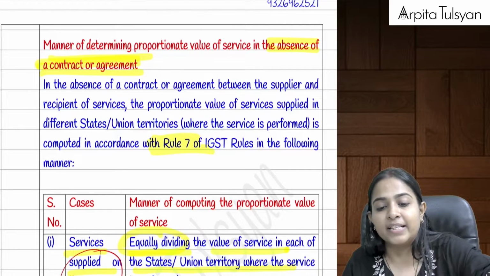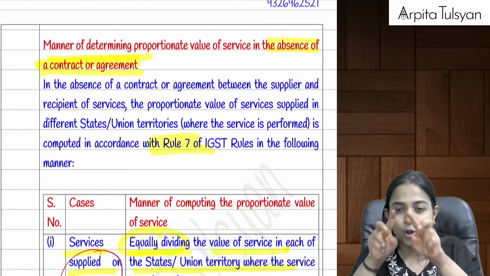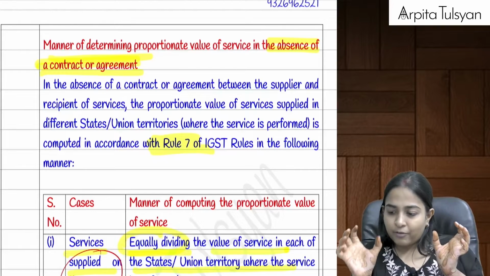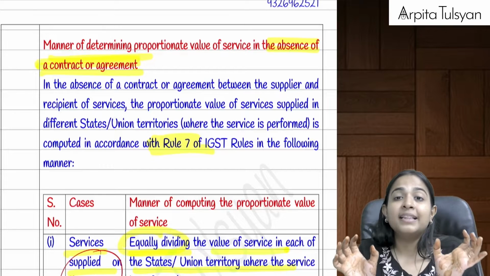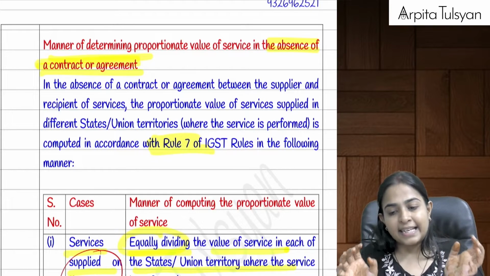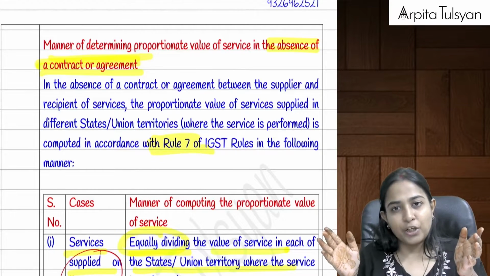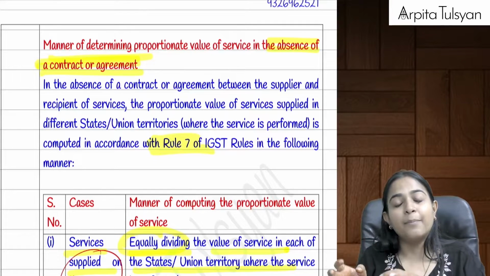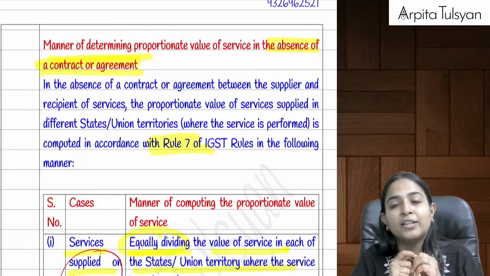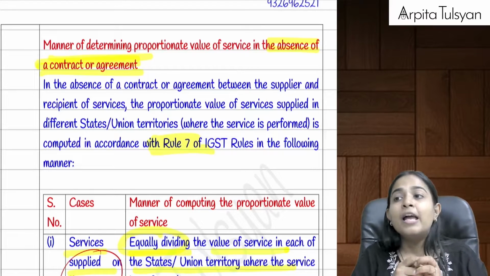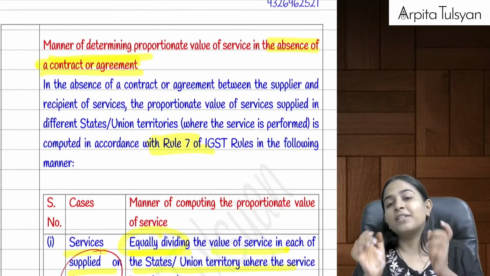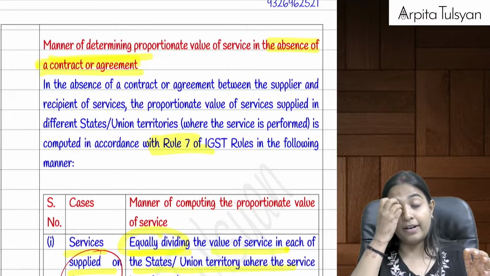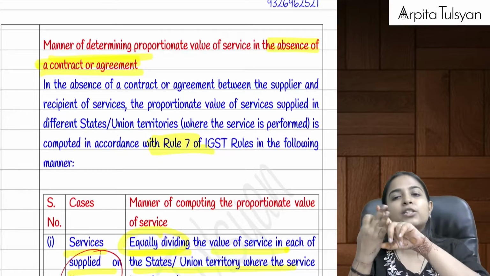Okay, now just try to understand. If the service have been given in two different states but on the same goods, okay, on one goods it was given, then it was given on the same goods but in the other state, then in that case equally divide the value. Okay, suppose if on a particular machinery, the service was given in Mumbai also, service was given in Gujarat also, Ahmedabad, Gujarat also, on the same goods. So whatever is the total value, there will be some consideration, whatever is the total value, divide it, equally divided. Okay, if 3 states, 1:1:1.